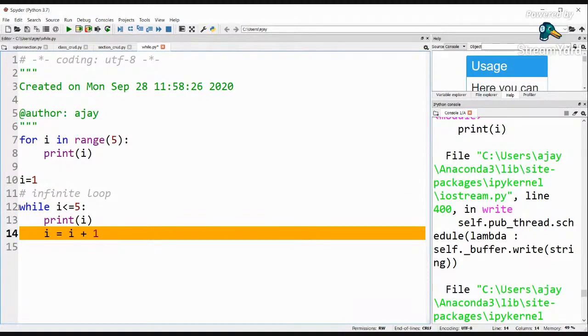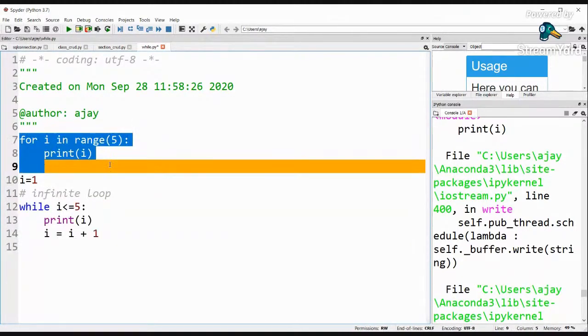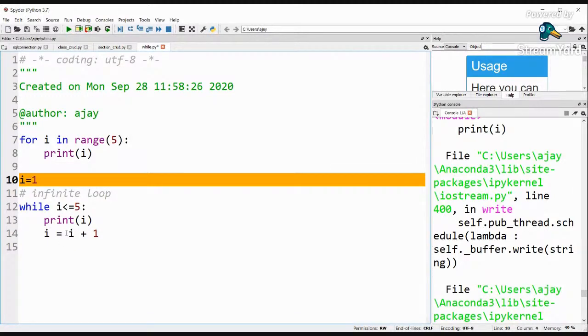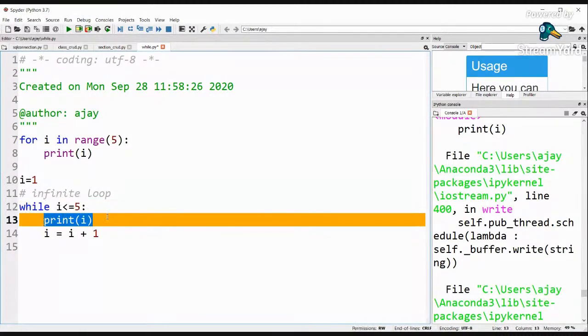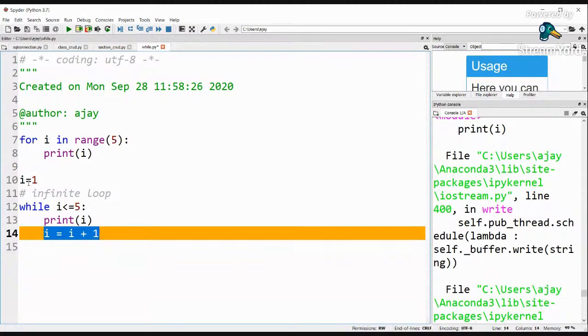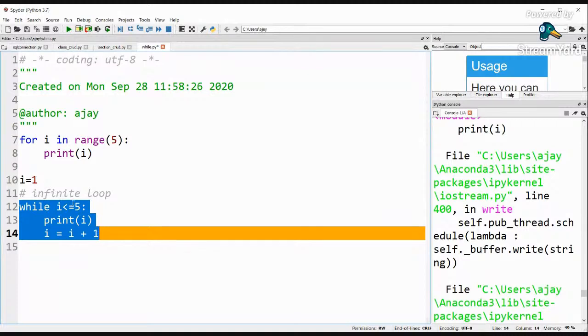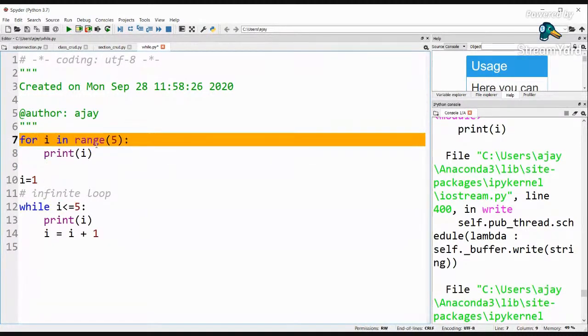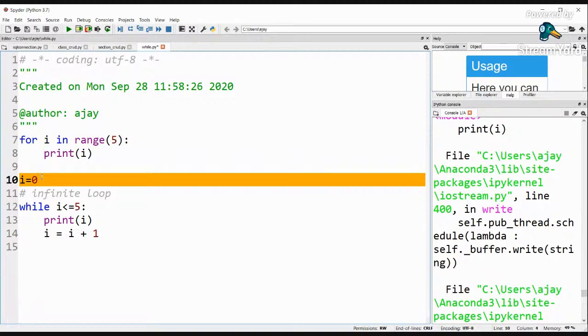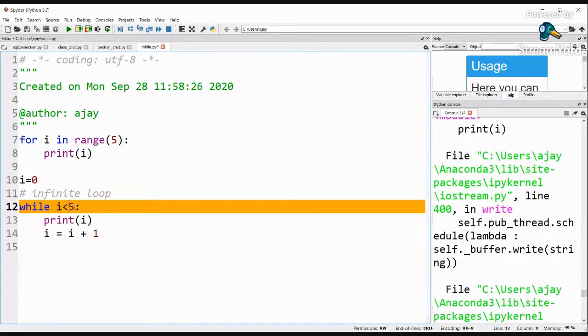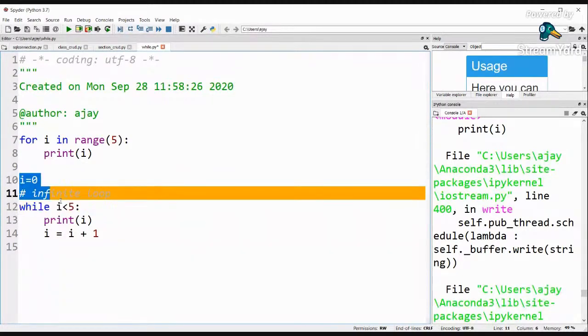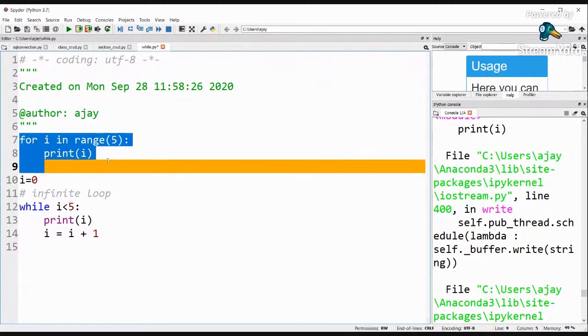And if I really want this while loop to work exactly like a for loop, then what I have to do is the same thing. I initialize the value of I as 1, and then I use the while loop with the condition, then I do my operations, and inside that you have to increment that variable. So this while loop will work exactly like the for loop, though the for loop is going to print from 0. So let me also start with 0, and give the condition less than 5. So if I say I is equal to 0 and I less than 5, this is exactly the same as this for loop, isn't it?